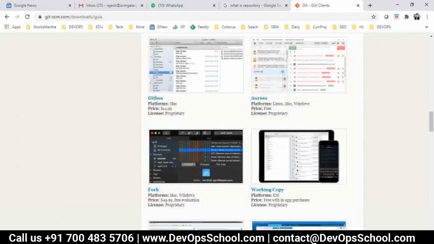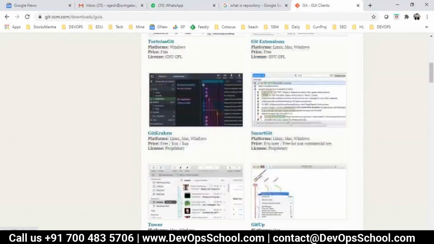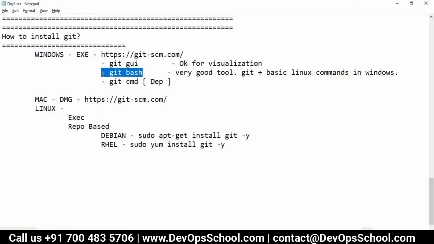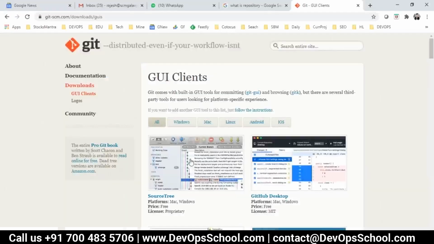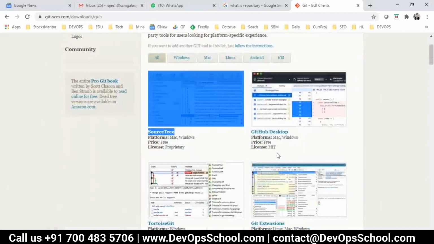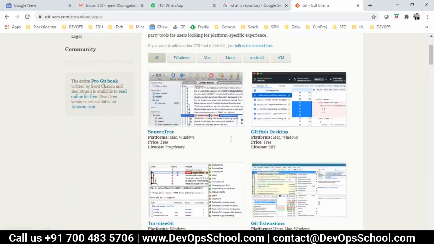It's just about the experience, as there are multiple tools. So I will teach you most of the things through Git Bash and commands, but we will also learn source tree or GitHub desktop.